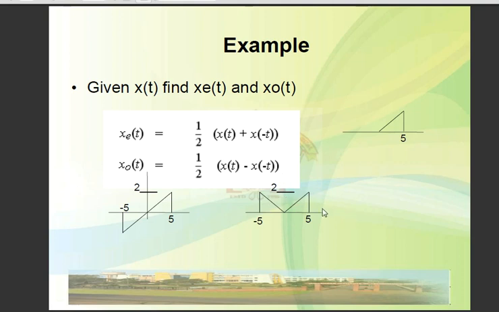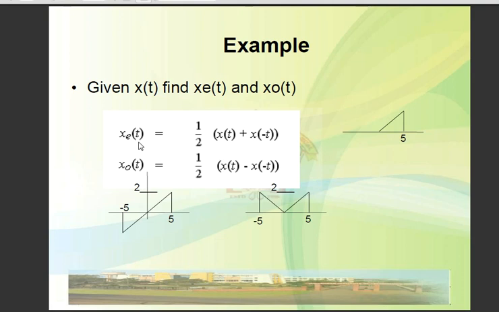This kind of signal is referred to as an even signal, satisfying x of t is equal to x of minus t. Signals which are not symmetrical about the vertical axis are referred to as odd signals, which satisfy x of t is equal to minus of x of minus t.